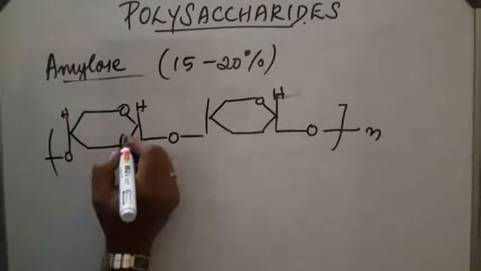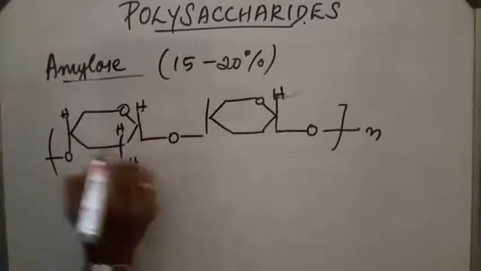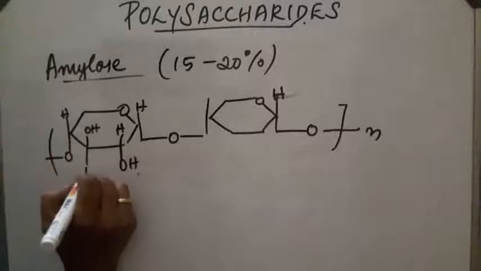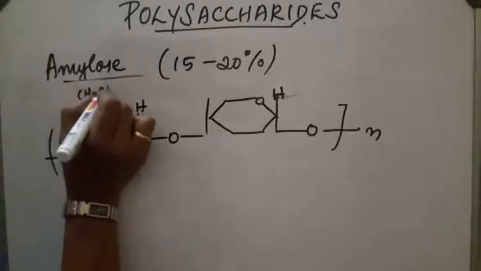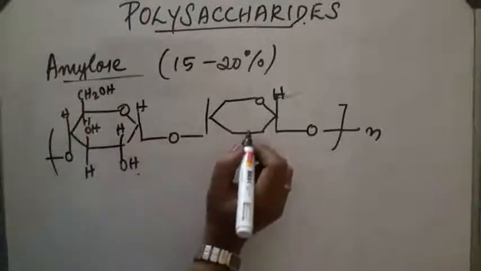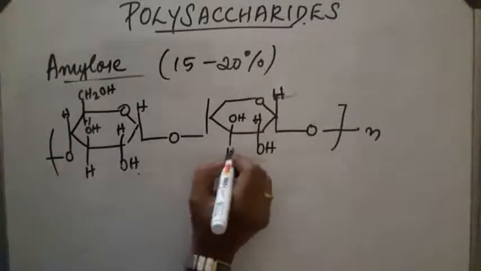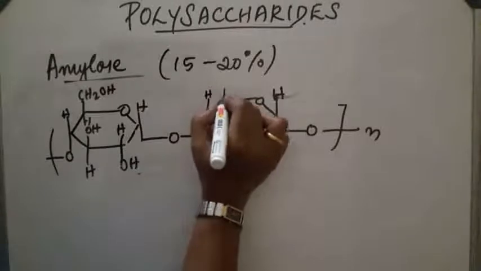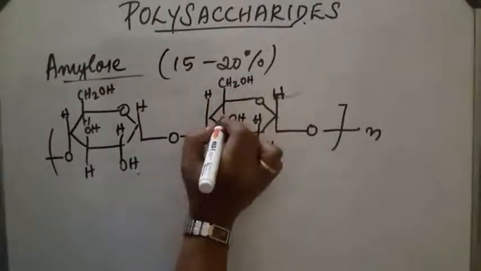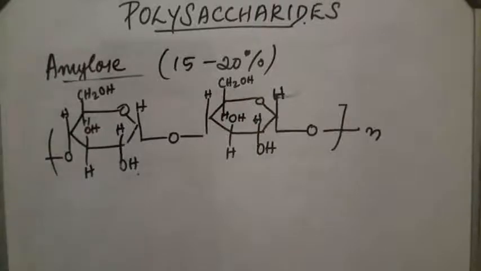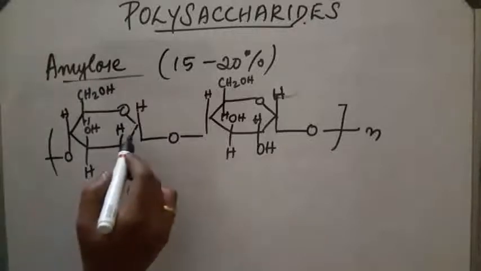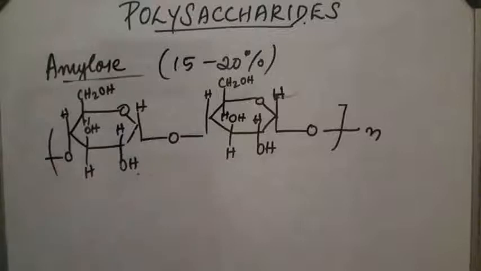Here HOH, then HOH. This will be the structure of amylose, this N times. This is the alpha linkage. So C1 of one alpha glucose links with the C4 of another alpha D glucose. This will be the structure of amylose.